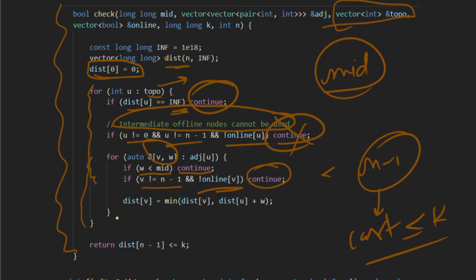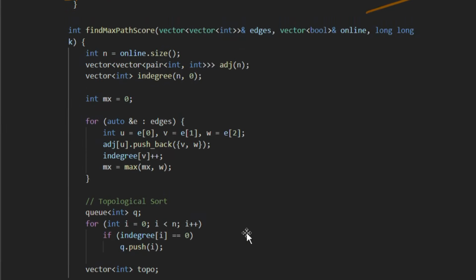Else we update the distance of the neighboring node, that is the minimum of the distance already present there, or the current distance plus the edge weight. So once we process all the nodes as per the topological order, then we check whether the cost to node n minus 1 is less than or equal to k or not. If it is, then we return true, else it will return false, right?